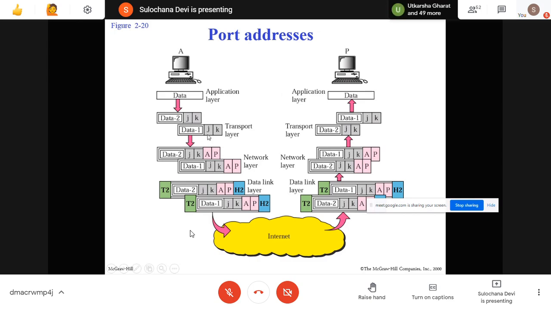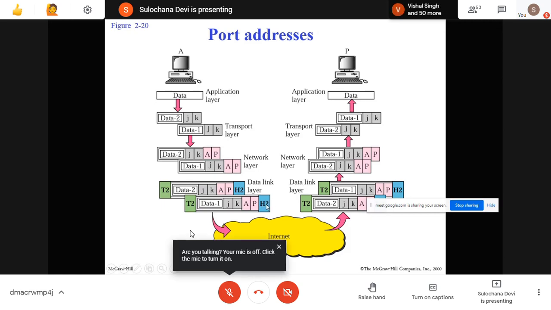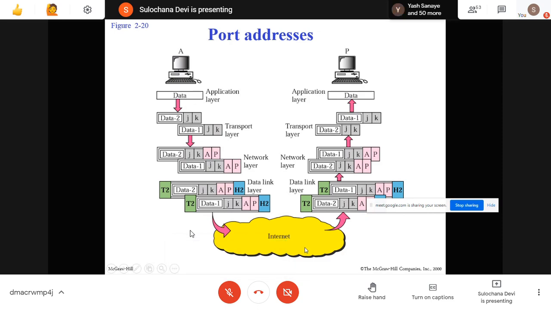Now the network layer will make this J and K port number a part of the data itself and add the source IP and the destination IP. Now this is given to the data link layer. The data link layer will consider this J, K, A, P as a part of the data, and in the header it will put the MAC address of this machine and the destination MAC address of the next host, the next router to which it is connected. Then it will add the trailer and pass it over the internet, and at every hop the source MAC address and destination MAC address keep on changing till the time it reaches the destination machine.